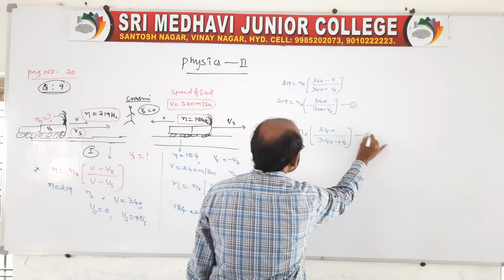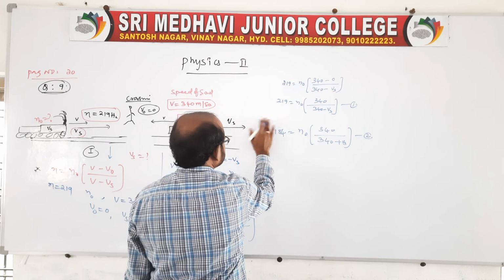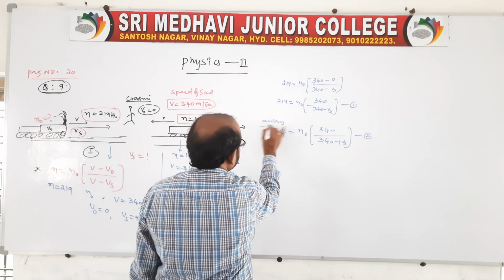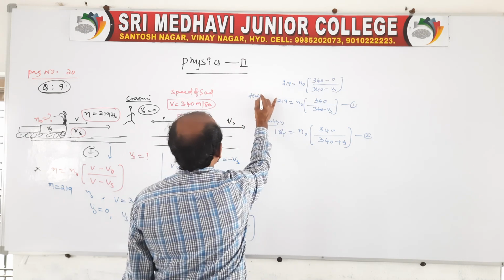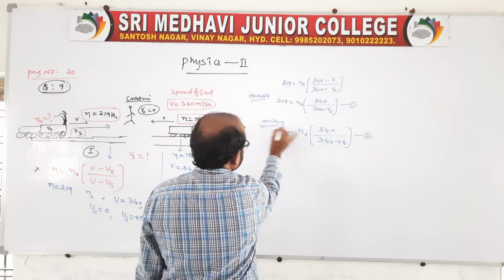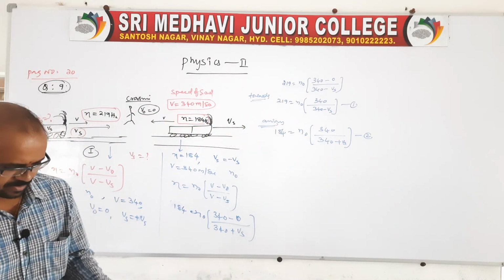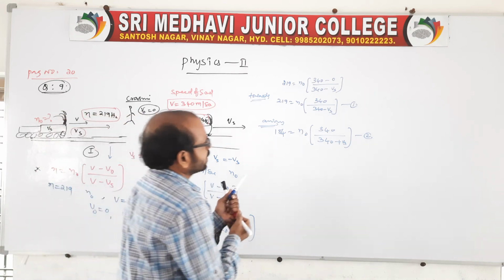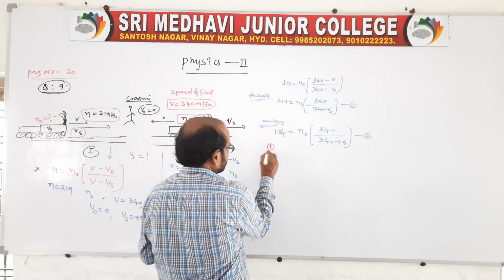You take this as equation 1 when leaving, or it is away from an observer, and the earlier one is towards an observer. So now you take 2 by 1, or 1 by 2, any one you take.